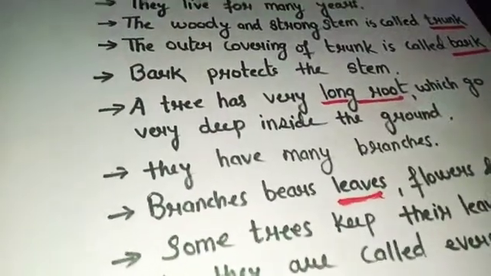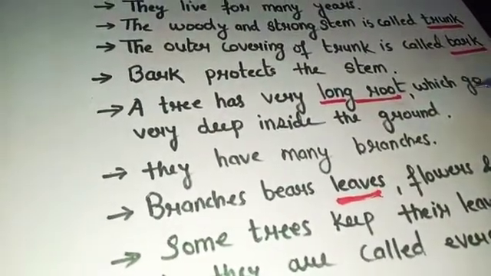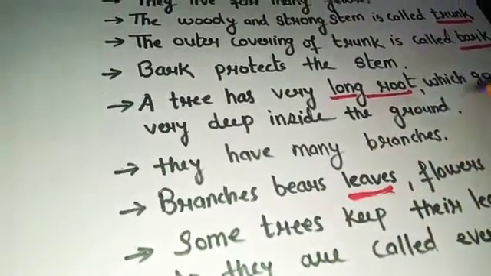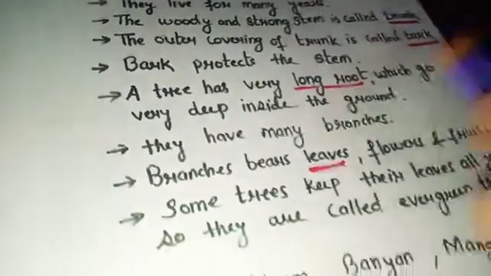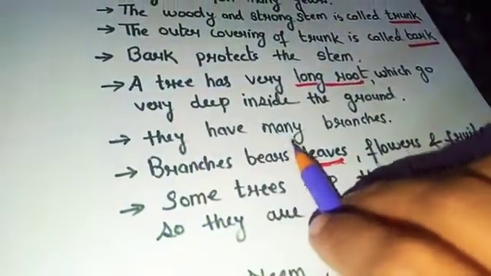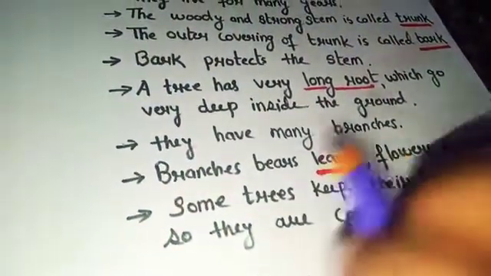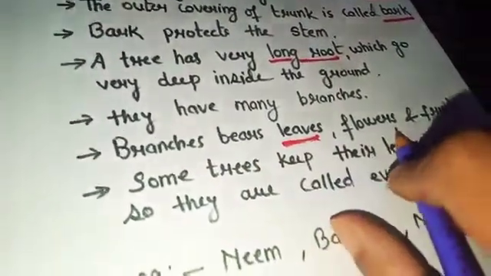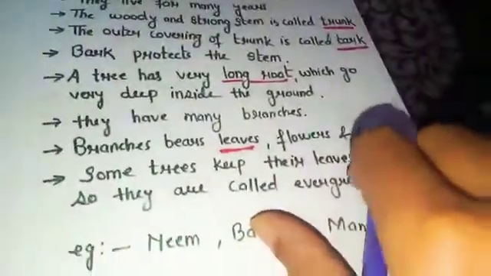Now, the root of the tree goes very deep inside the ground for getting the water. Okay. Now they have many branches, and the branches bear leaves, flowers and fruits.